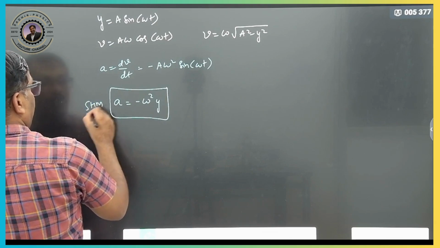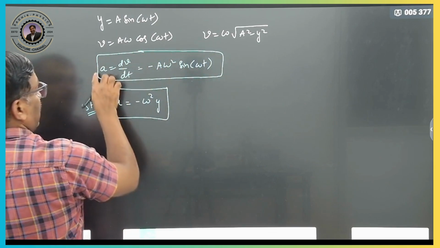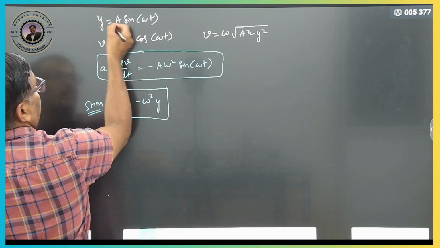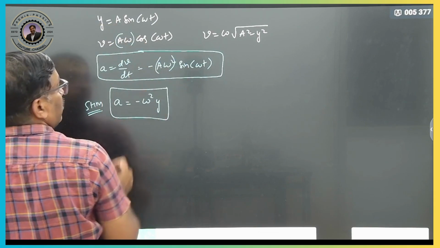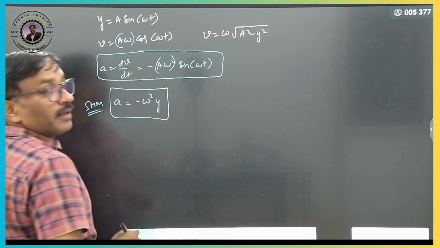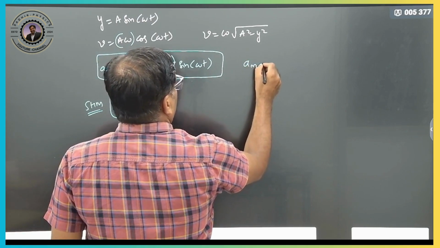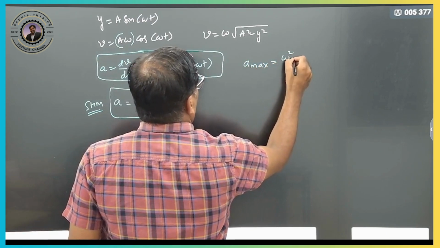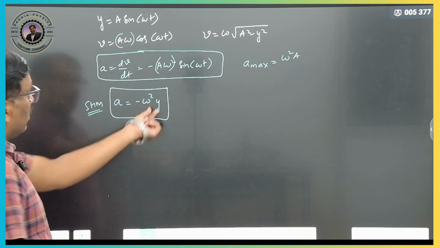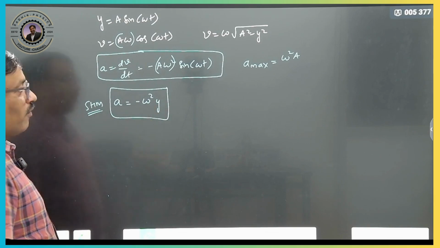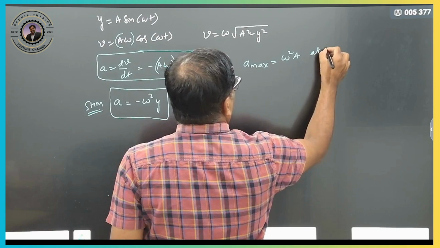Clear? Right? So what will be the maximum acceleration here? Here a is the maximum displacement, a omega is the maximum velocity, and omega square into a is the maximum acceleration. So what is a max? Maximum acceleration is a omega square, where y will be a. Therefore maximum acceleration will be at extreme position.